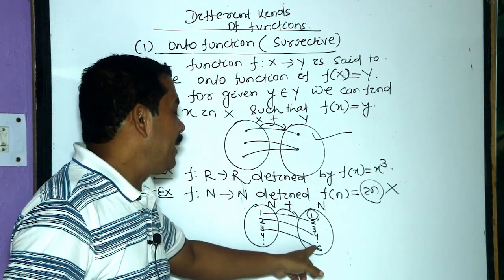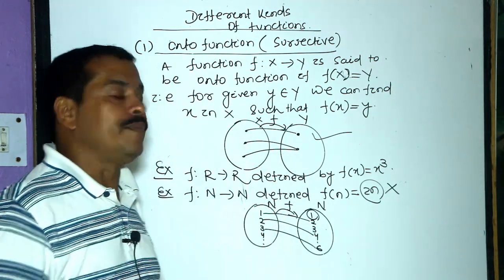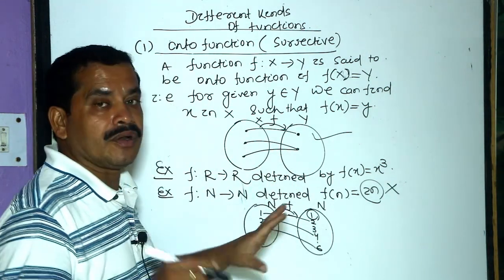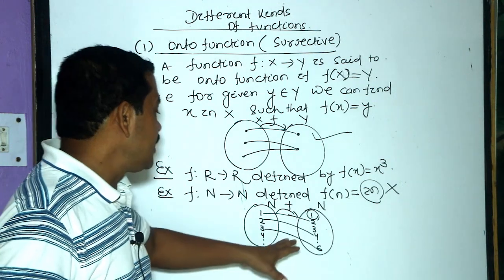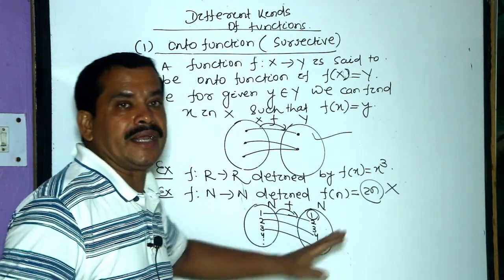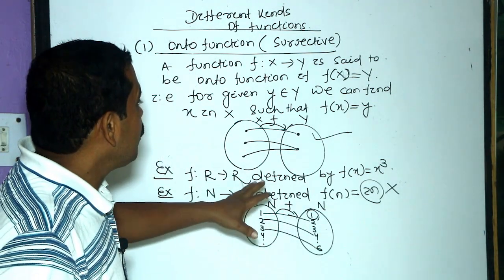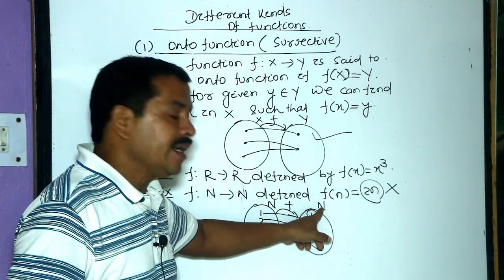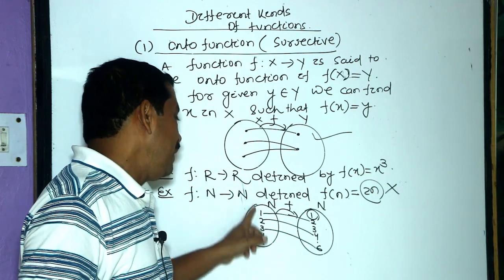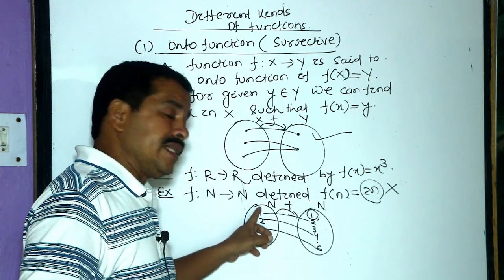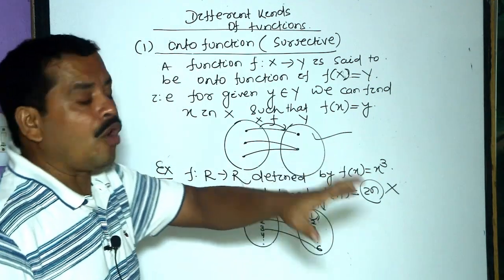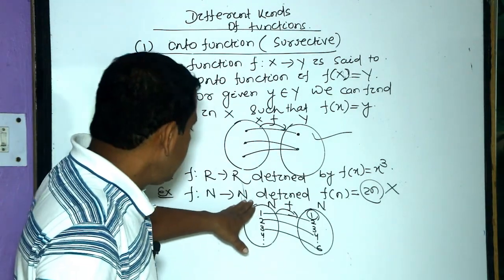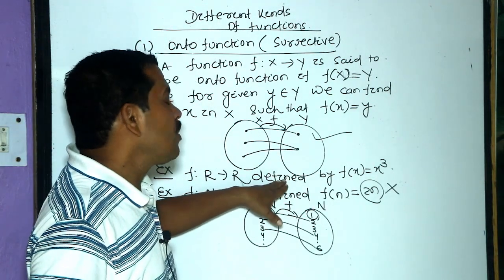So it is an into function, not an onto function, because its range is not equal to set N. If every element of this set is at least the pre-image of an element of N set, then it is said to be onto. So this is an into function and this is an onto function.